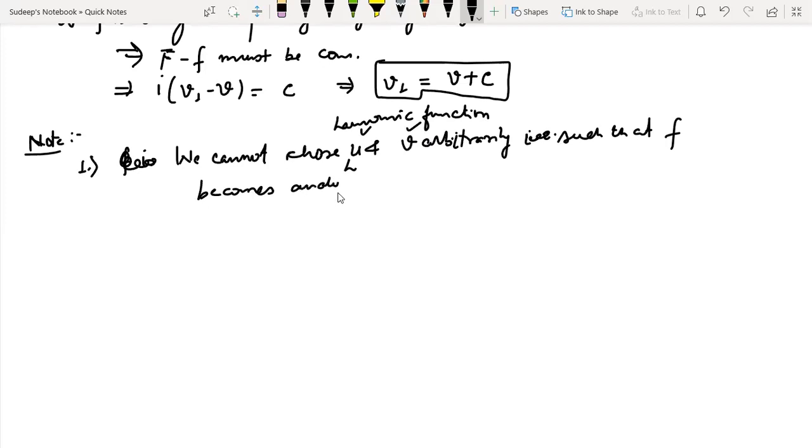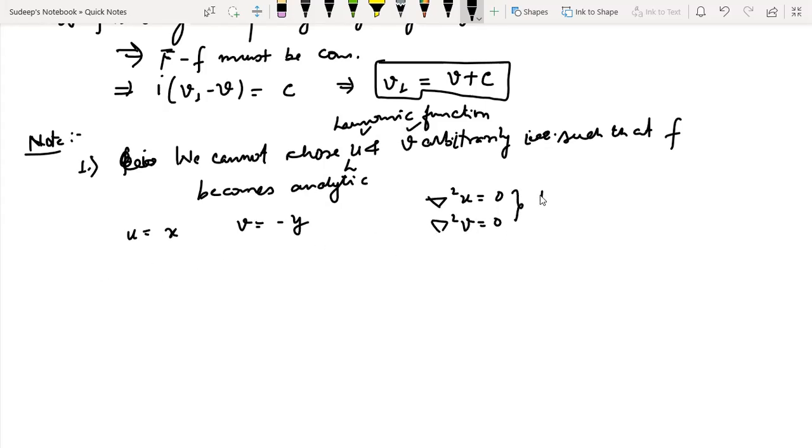And I'll let you know how to find conjugates and all those things later on. There are methods. But initially, I just want to claim that we cannot choose any two arbitrary harmonic functions such that F becomes analytic. Okay. So what I want to convey is, let's say I take U equal to simply x, and let's say V is equal to simply minus y. Both of them are harmonic functions. See, if I take del square U, it is 0. And what would be del square V? Del square V would be 0, clearly.